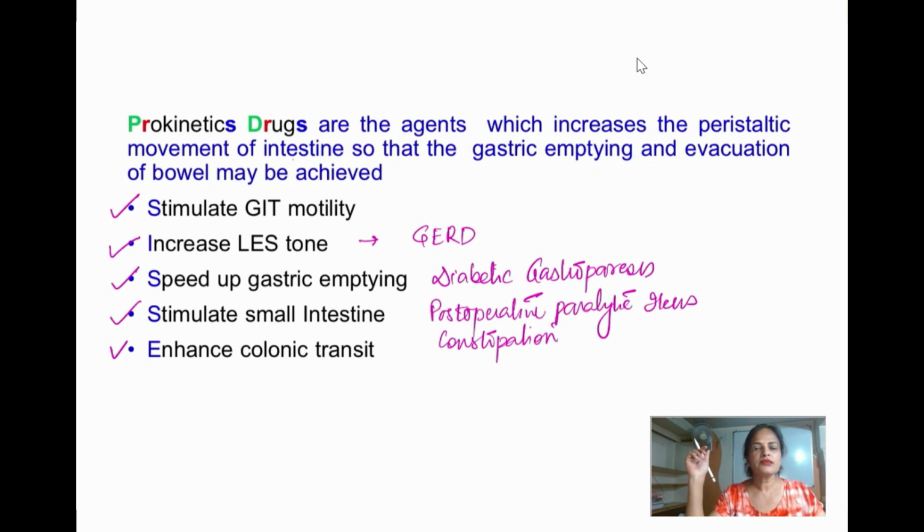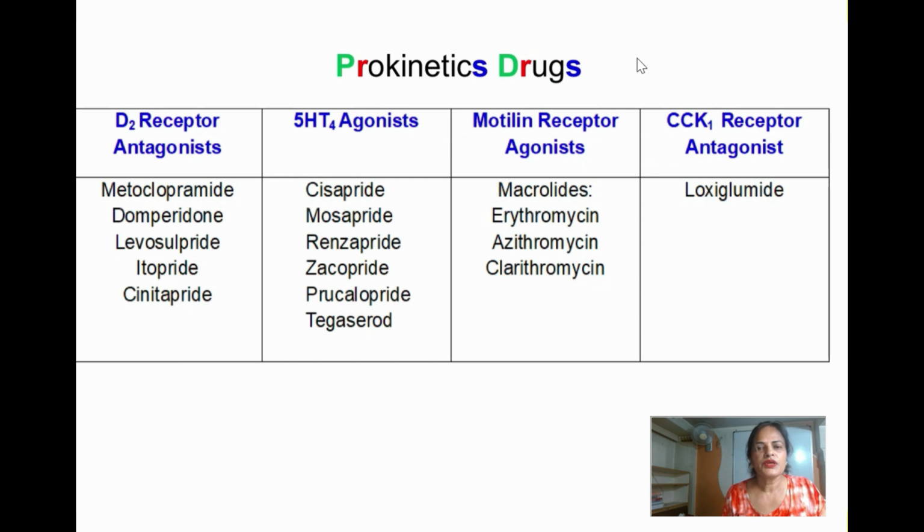Now, what categories of drugs come under the prokinetic drugs? We have four categories. One is D2 receptor antagonists. Second is 5-HT4 agonists, then motilin receptor agonists, and cholecystokinin 1 receptor antagonists. Under the first category we have drugs like metoclopramide, domperidone, levosulpiride, itopride, and clebopride.